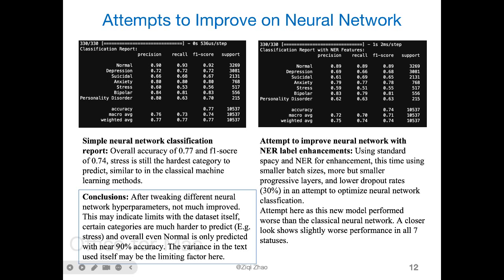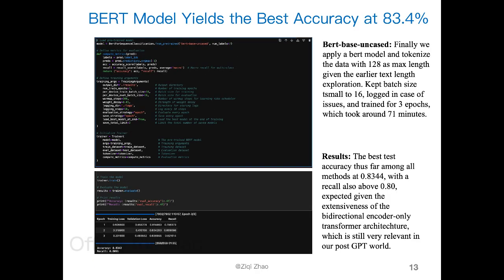For example, as we see here, stress again has a very low F1 score, below 0.6 for the neural network, similar to all the classical machine learning methods. And even normal is only predicted with near 90% accuracy, because there's natural variance in text that's not purely mental status focus. It's just normal everyday text.